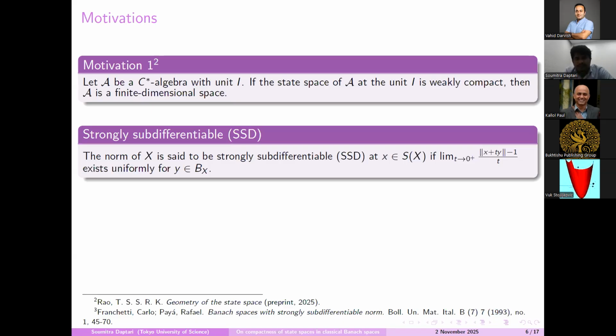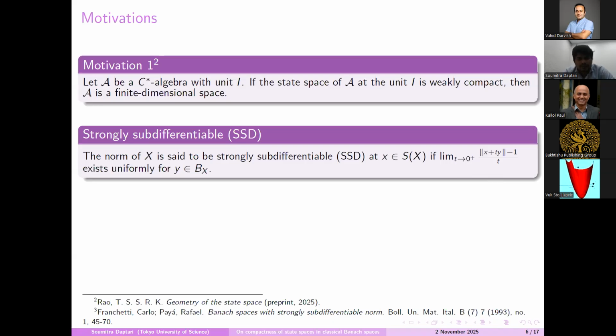So basically, the last one was the motivation for weak compactness of state space. Now we discuss a motivation on the norm compactness of state space. Before that, I introduce strong subdifferentiability in Banach spaces. The norm of a Banach space is strongly subdifferentiable at a point x if this one-sided limit exists uniformly. If you remember the definition of Fréchet differentiability, this is basically the one-sided limit of Fréchet differentiability.